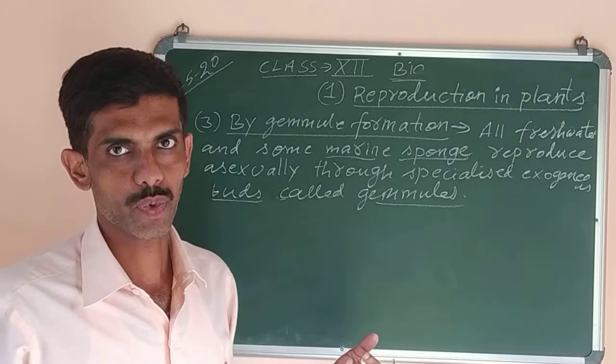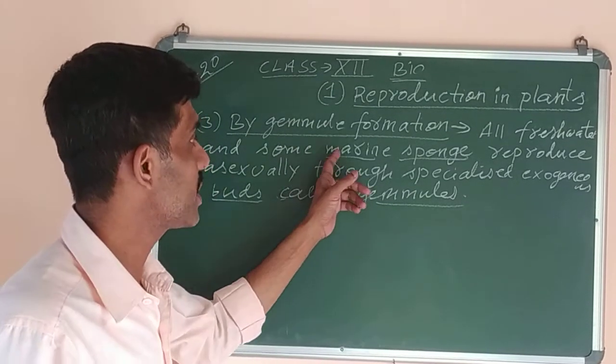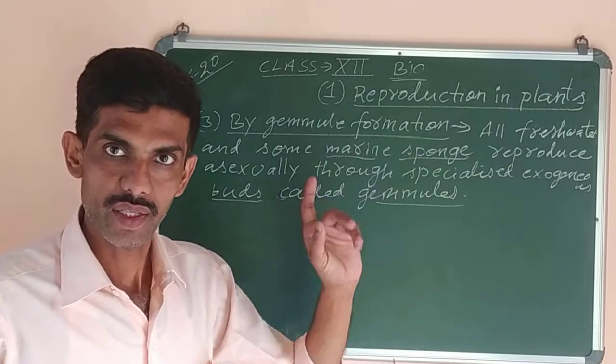Freshwater means those sponges which are found in rivers, lakes and ponds where the water is not salty. And marine means those sponges which are found in seawater.